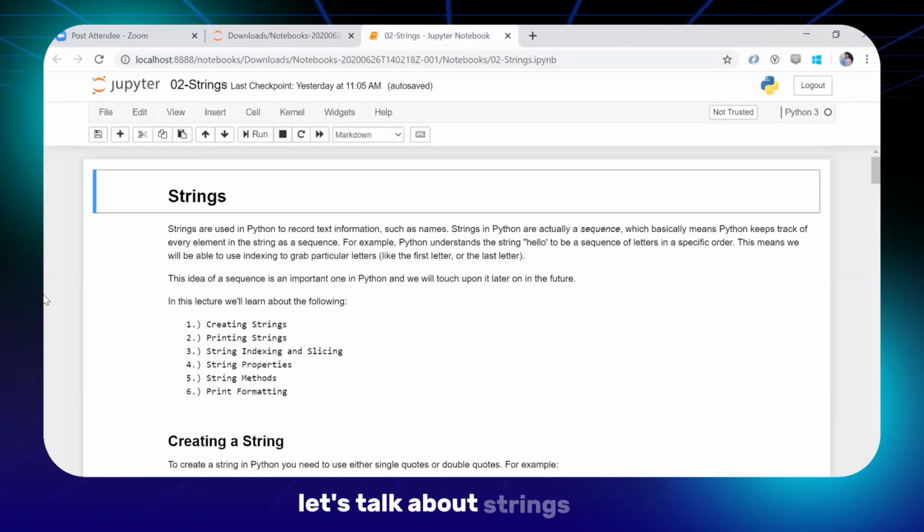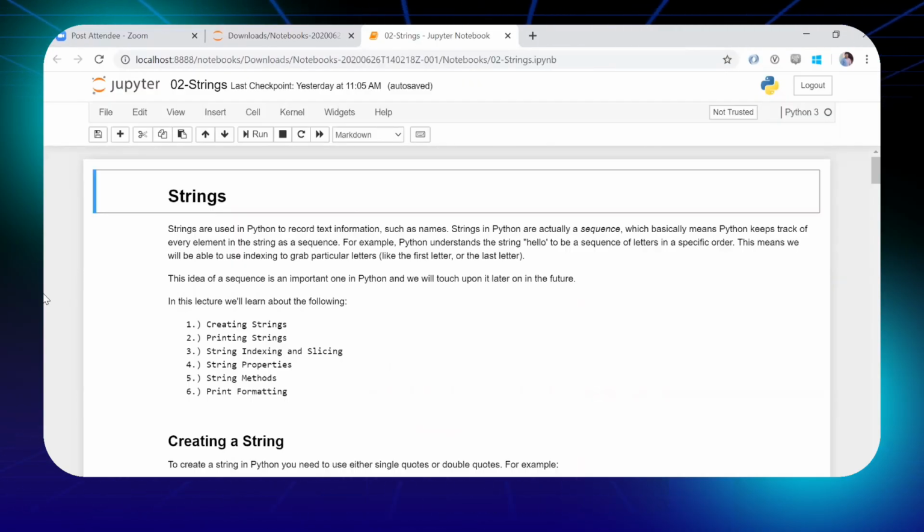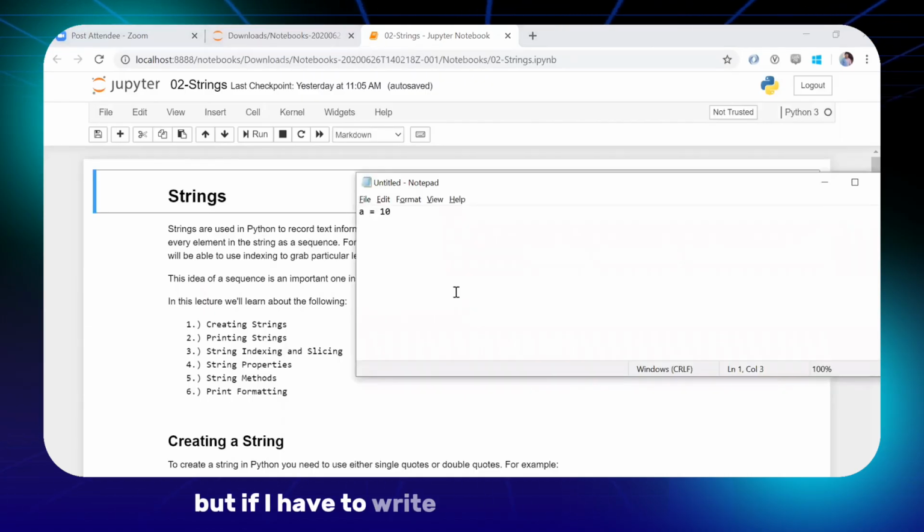Let's talk about strings now. A string is something that you enclose in single quotes or double quotes, and that is known as a string. Whenever we have to define a string, you can enclose it in a single quote or in a double quote. But if I have to write something like that, I am